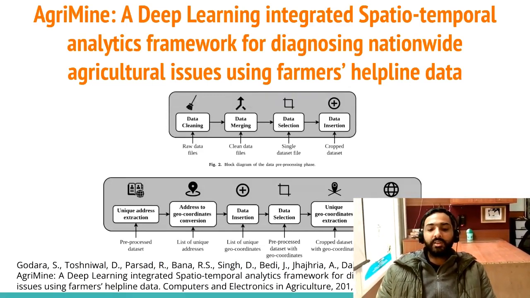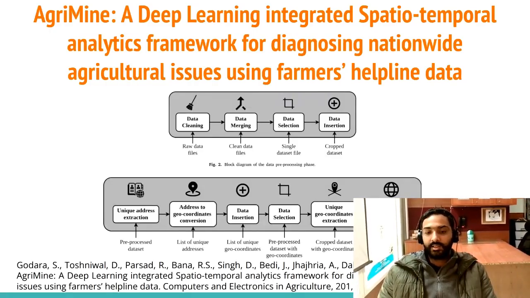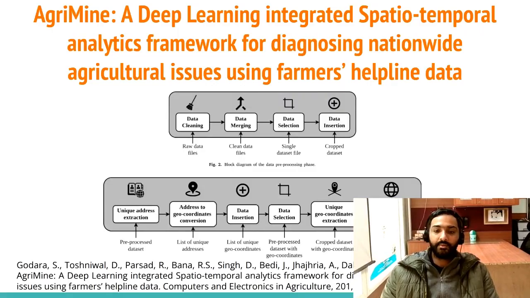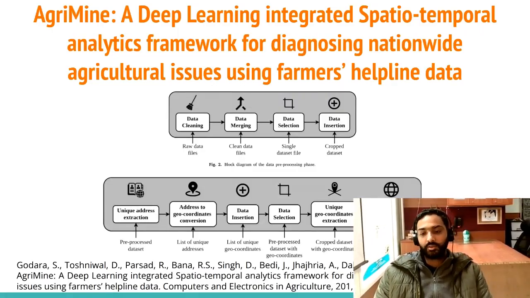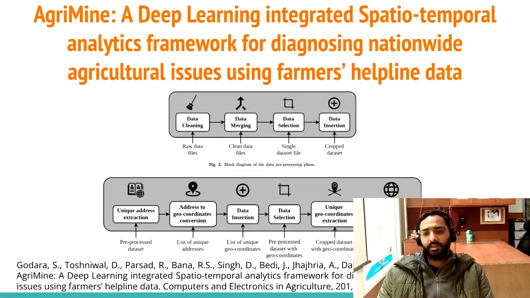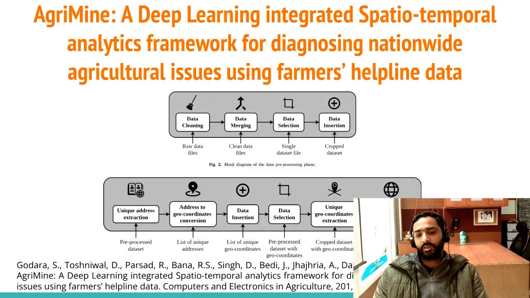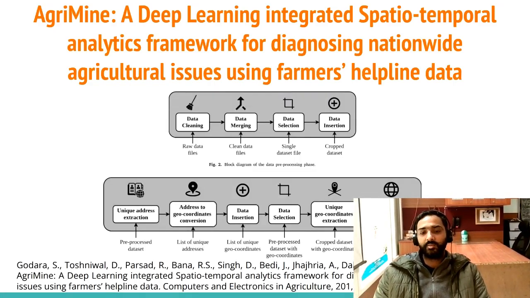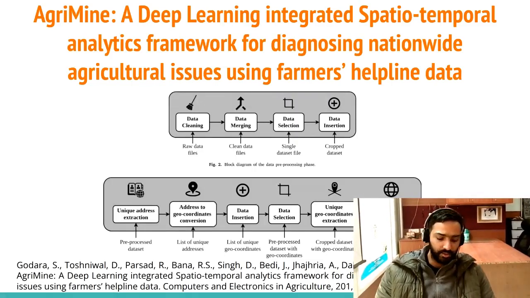for each month there is one file, and we have data from 2006, but the good amount of data was coming from 2010. So 2010 to 2024, around 14 years of data, with 12 months each.